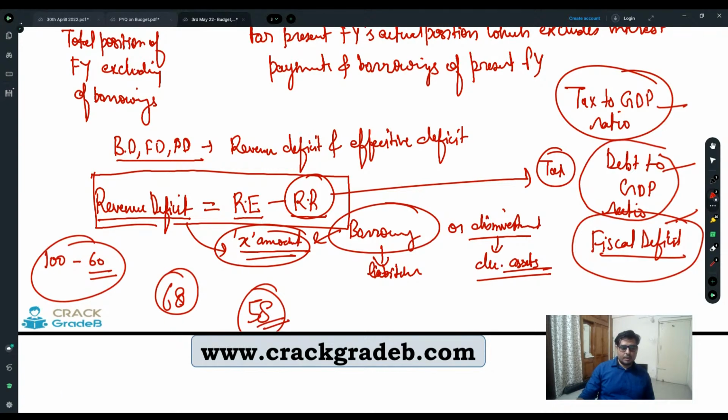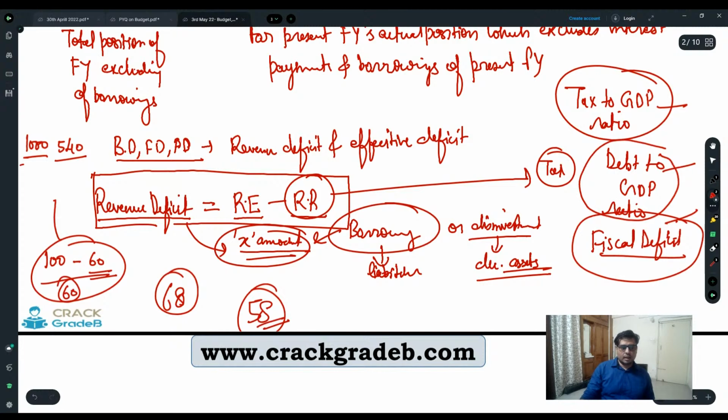Now your GDP was 100 and tax was 60, so your tax to GDP was 100 to 60. Now you are saying that our GDP is 1000. Fine. But our taxable income is 540. So earlier you had a tax to GDP ratio of 60.